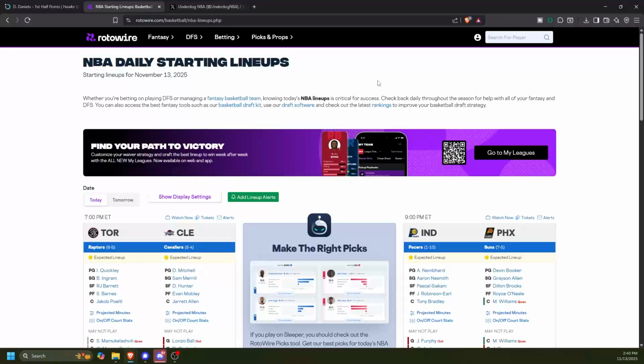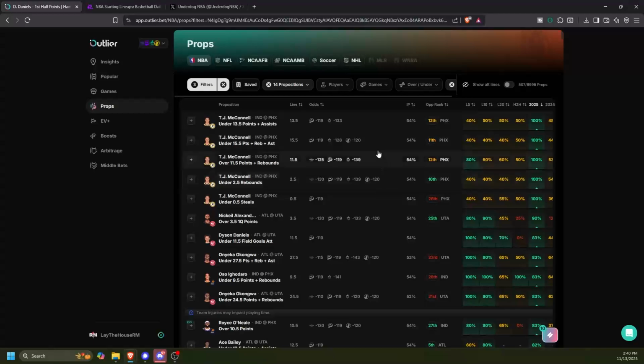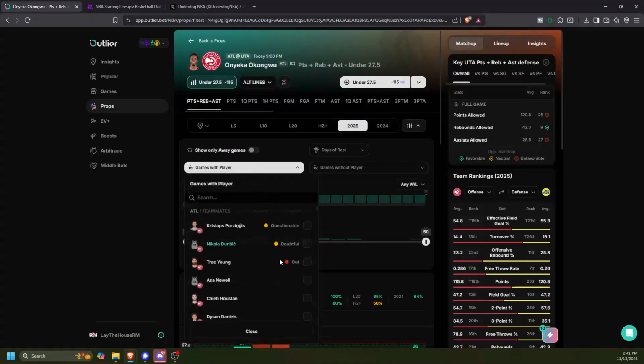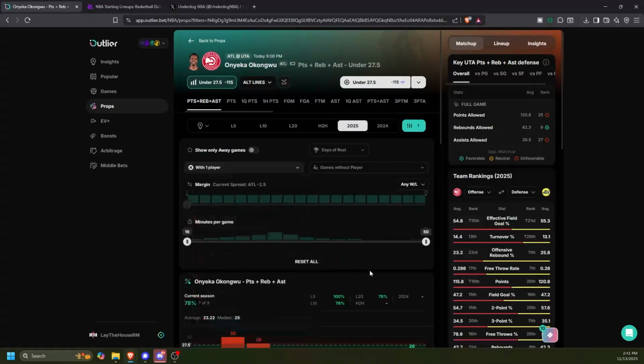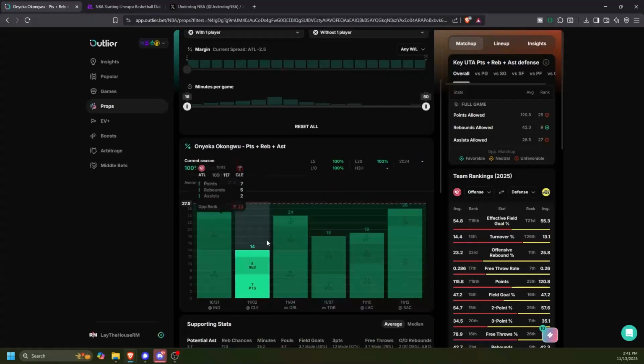So I've generally been ignoring them for the most part because the rotations have been so weird, and I just don't fully understand them enough. I'll look at this Okongwu play. We see how he's gone under in all these games. I want to look at the games where Porzingis played, and then maybe games that Trey too. So that's a solid 6 out of 6 trend.